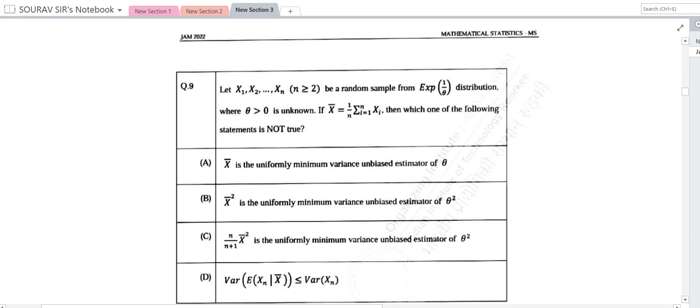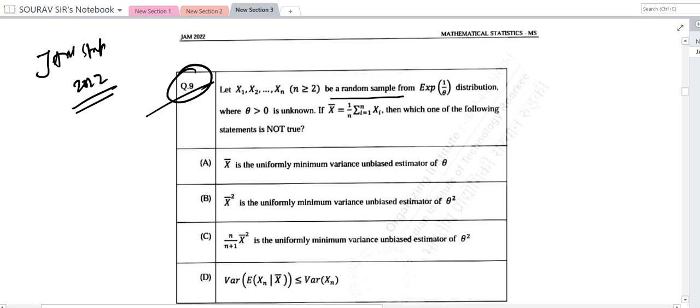Students, today I am going to solve the January 2022 Stat paper. We'll start from question number 9 today. Let x1, x2, ..., xn be a random sample from an exponential distribution, and which of the following is not true?